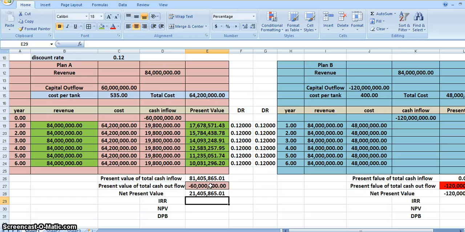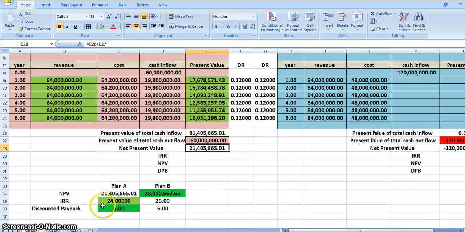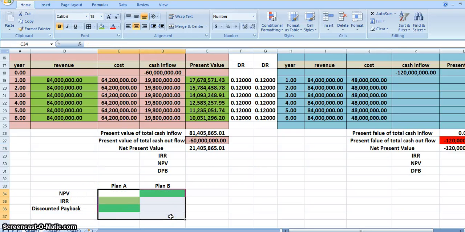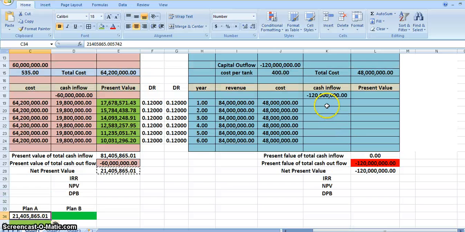Therefore, I will have to use the plus sign. Now the NPV comes out to be 21.4 million. Plan A, 21.4 million. Okay, now let us calculate the NPV for project B also.